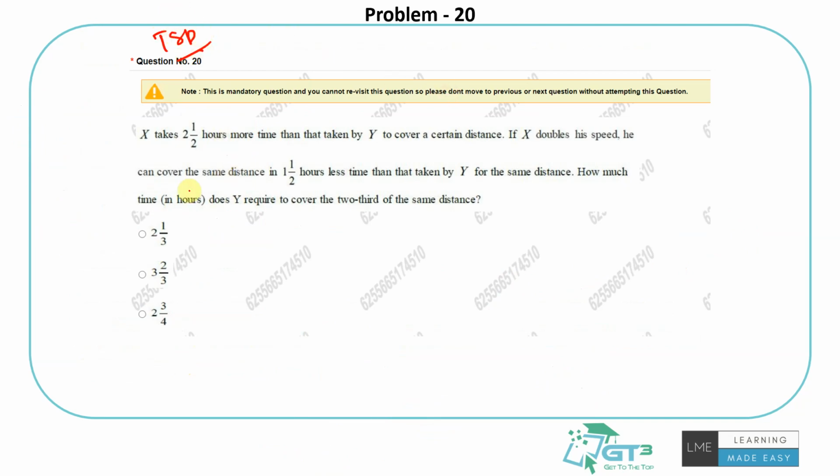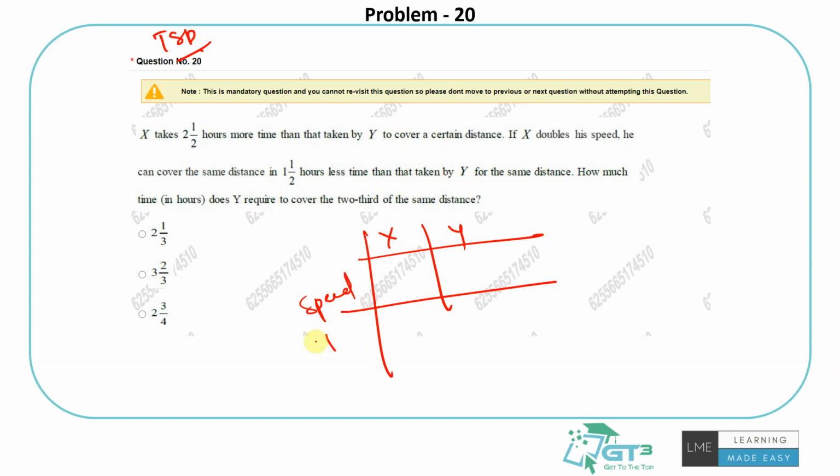Let's see this. So X takes 2.5 hours more time than Y to cover a certain distance. If X doubles his speed, he can cover the same distance 1.5 hours less than the time taken by Y for the same distance. How much time in hours does Y require to cover 2/3 of the same distance, right? So let's understand this. There is X, there is Y. I'm talking about the speed, I'm talking about the time, and the distance will be the same. The distance will never change, right? We're talking about the same distance.